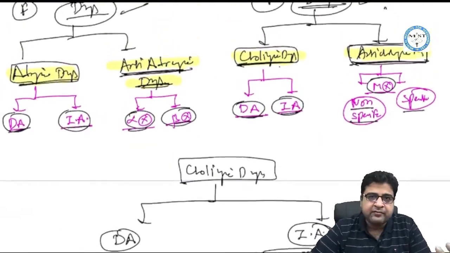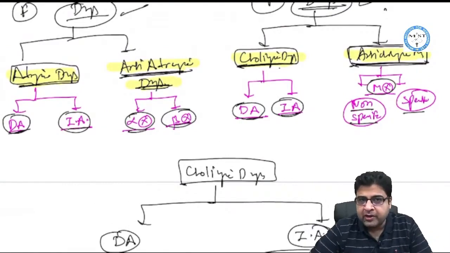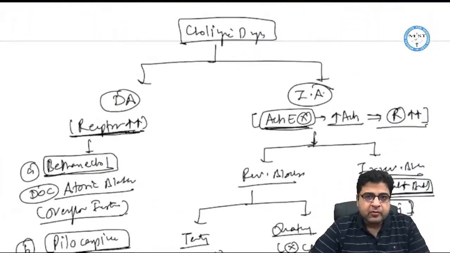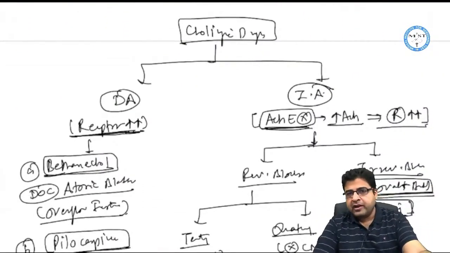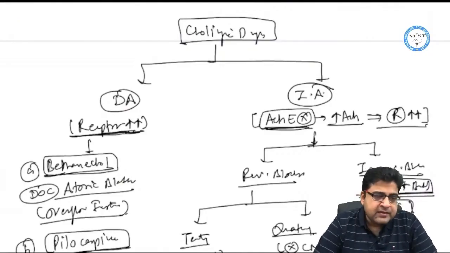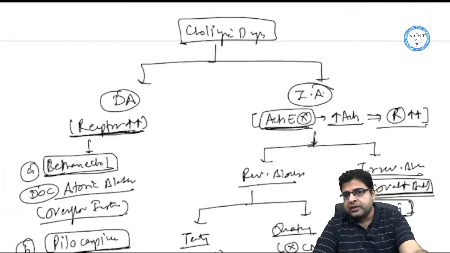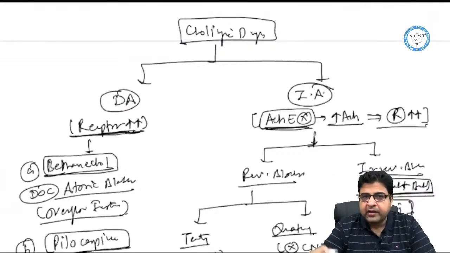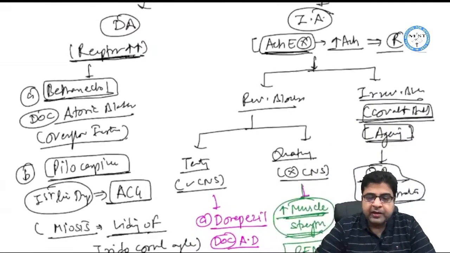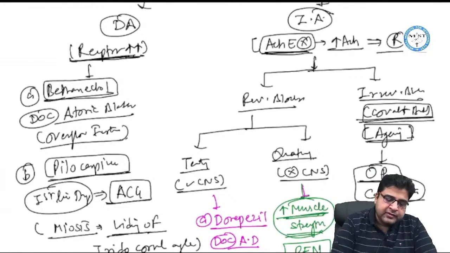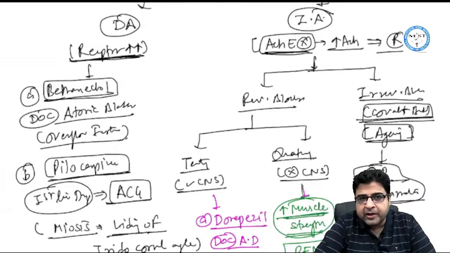So here we have to discuss the 4 groups of medicines: cholinergic, anticholinergic, adrenergic and anti-adrenergic drugs. So we started our discussion during our lecture regarding cholinergic drugs. These medicines are of 2 types, directly acting and indirectly acting. Directly acting medicines are those which will directly stimulate the receptors. That's why we call them directly acting.